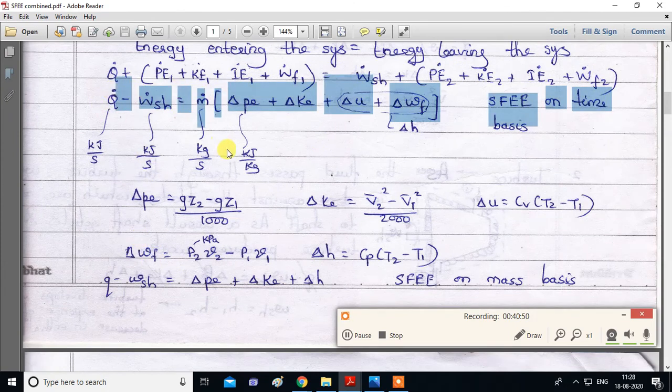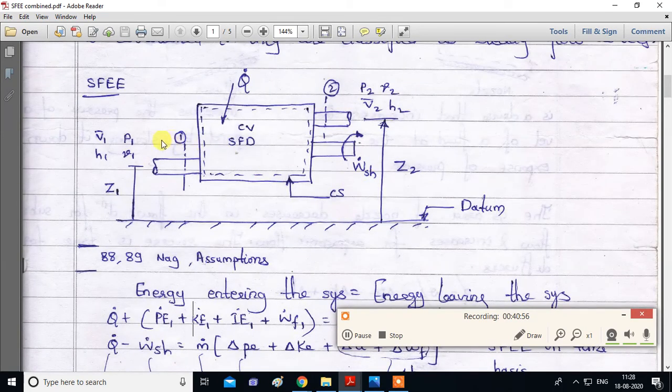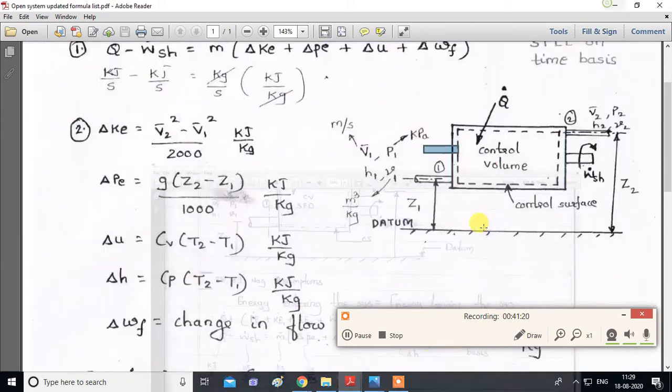You have to derive the equation again using the concept energy in equals energy out. With points 1 and 2 at the inlet and point 3 at the outlet, on the left hand side along with this you will add PE dot 2 plus KE dot 2 plus IE dot 2 plus W dot F2, and on the right hand side you will have point 3. The same thing is written in the formula list.